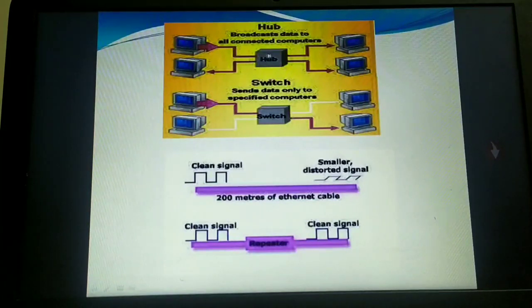It will send the data packet as it is. It is not amplifying or doing anything like that. Amplifying means strengthening the signal strength. That kind of amplifying will be done only by the active hub.